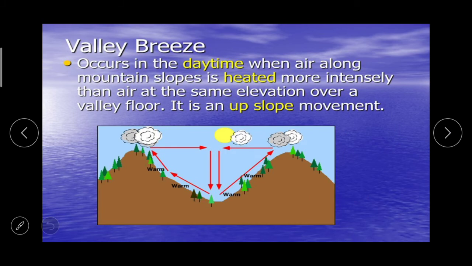Then the next thing, valley breeze occurs in the daytime when air along mountain slopes is heated more intensely than air at the same elevation over a valley floor. So it is an upslope movement. If you observe this figure carefully, you can understand this easily. Warm, warm, and because of this, there is movement in the air.